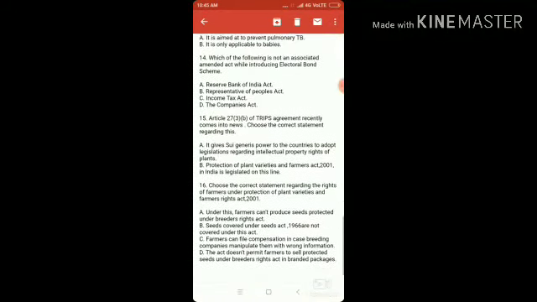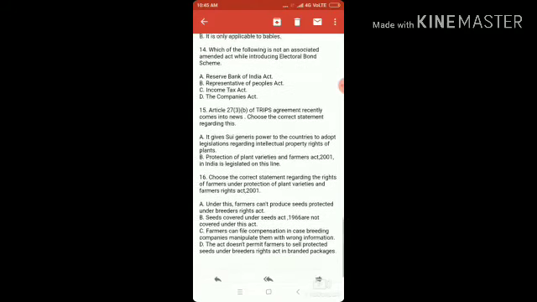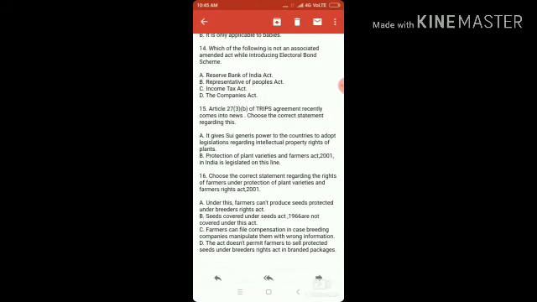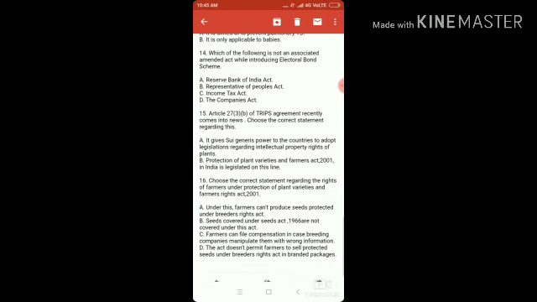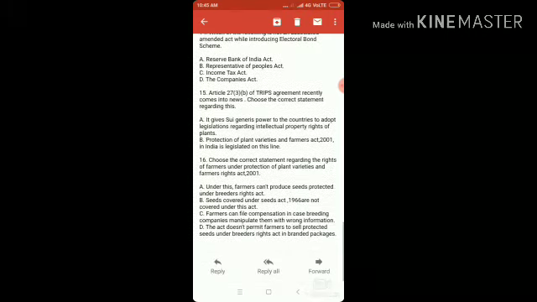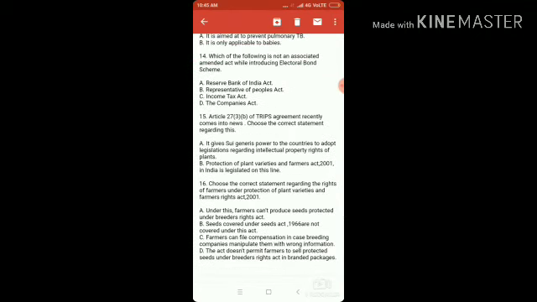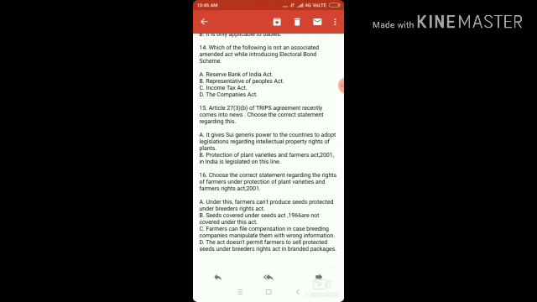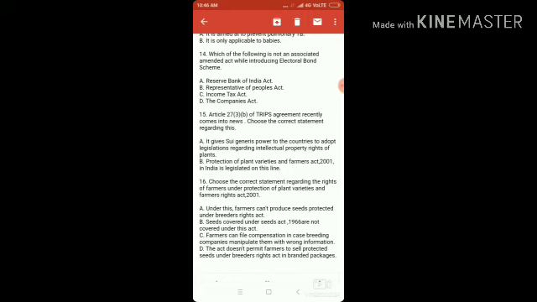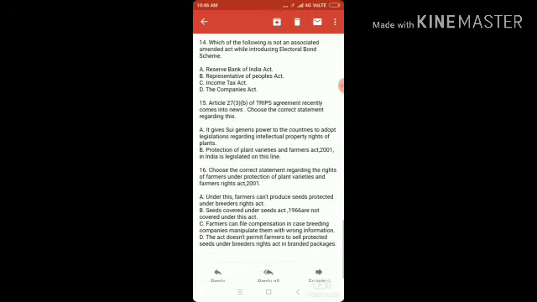Question number 14. Which of the following is not an associated amended act while introducing electoral bond scheme? All these acts have to be amended to introduce electoral bond scheme. Question number 15. Article 27(3)(b) of TRIPS agreement recently comes into news. Choose the correct statement regarding this. Option A. It gives sui generis power to the countries to adopt legislation regarding intellectual property rights of plants.